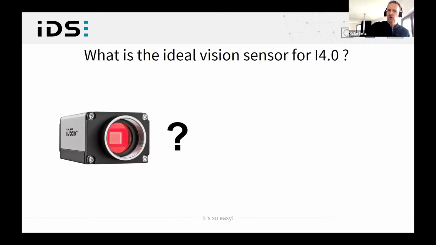Recently, I read the following. The ideal sensor for Industry 4.0 is flexible in use, offers a wide range of functions, and has future-proof communication technology. We agree with all this and see two major challenges for the integration of an AI-based image processing into the manufacturing automation.